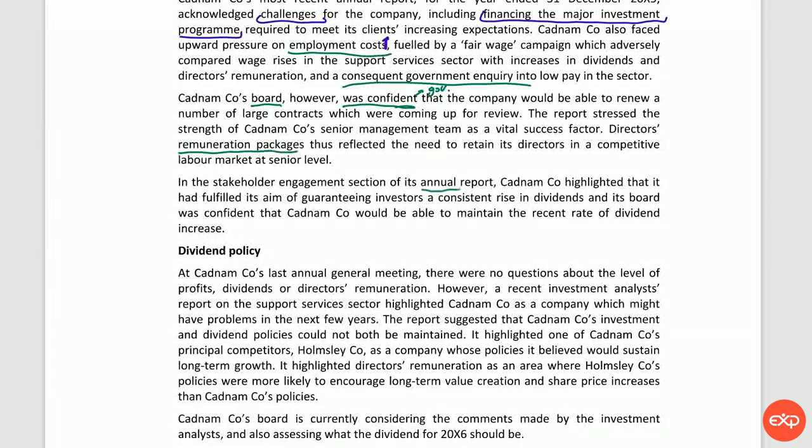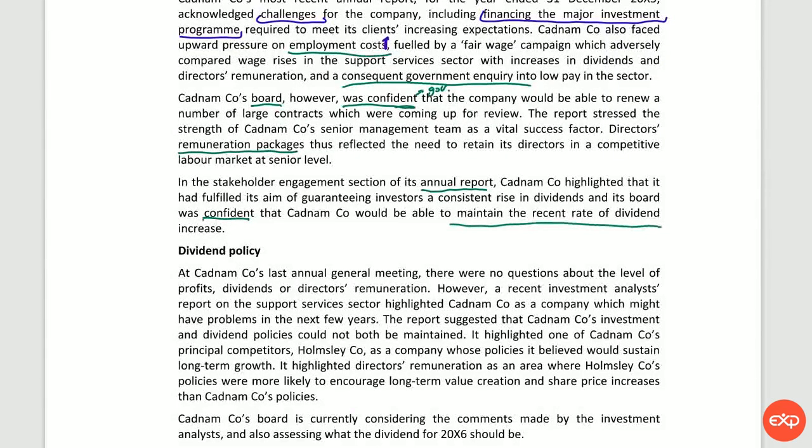So look, the company has annual report, and when it writes something there, this means that it creates expectations. So it shouldn't write anything there unless it's absolutely certain. So the company said that it was very confident that the Cadmium Company would be able to maintain the rate of dividend increase. So if there is going to be a problem, this creates an issue over how honest the company is, the directors are. Or maybe they just do not know, they just do not have enough professional competence. And that's what was asked in the question C.